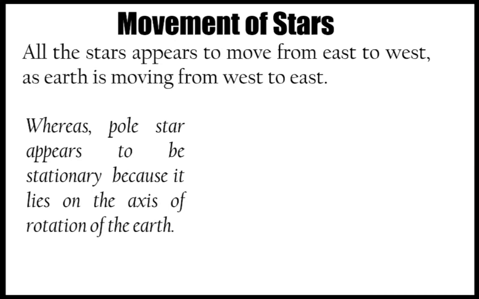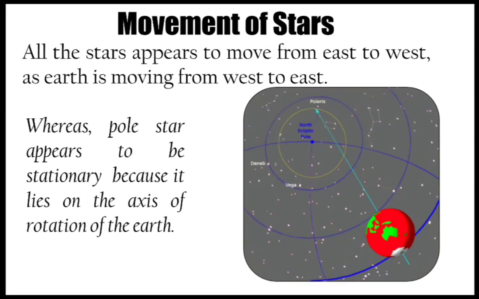Whereas if I talk about the pole star, the pole star appears to be stationary. Why is it stationary? Because the axis on which Earth is rotating lies in the same position. The pole star lies on the axis of rotation of the Earth. Here you can see in this video, here is the pole star, this one.